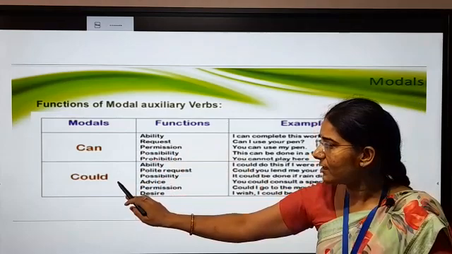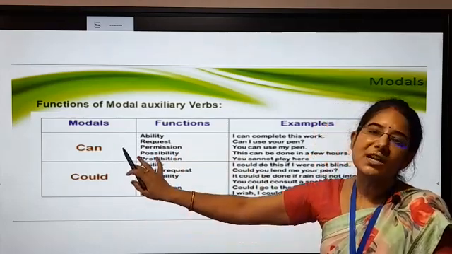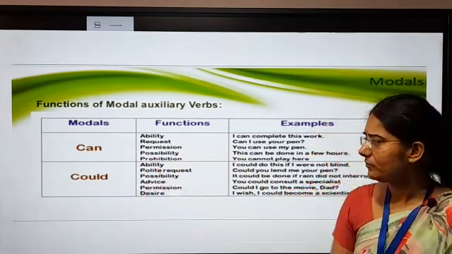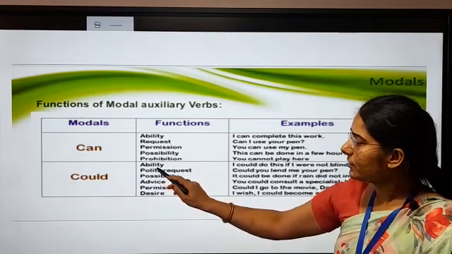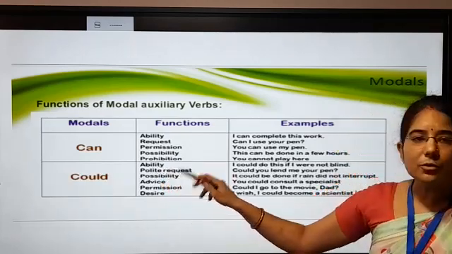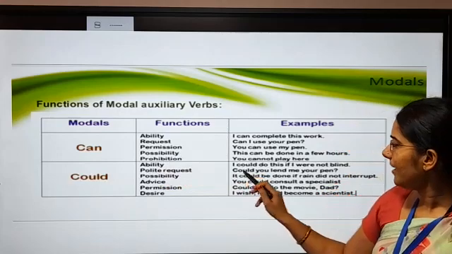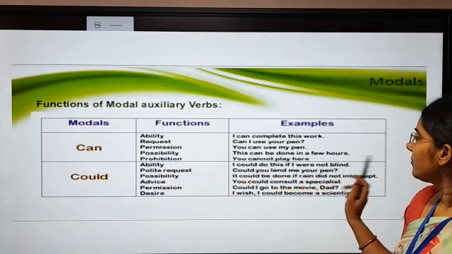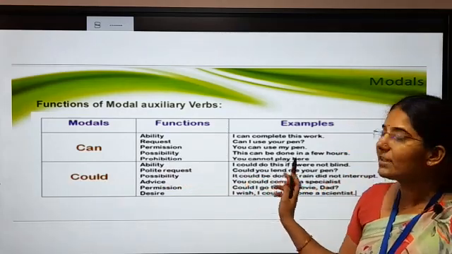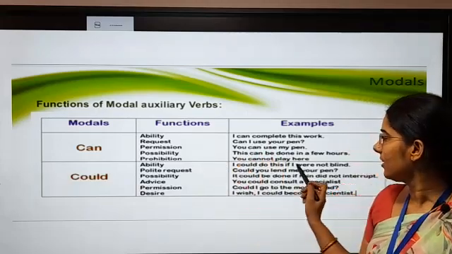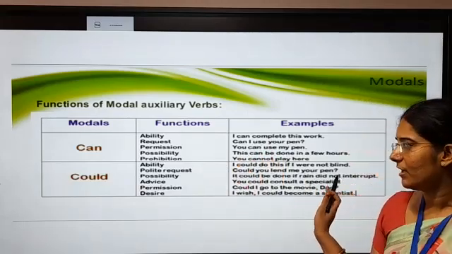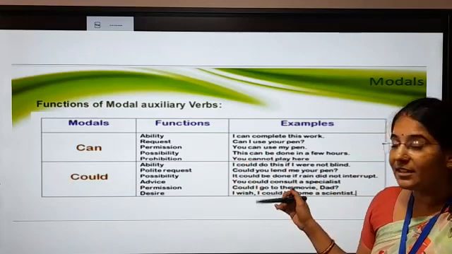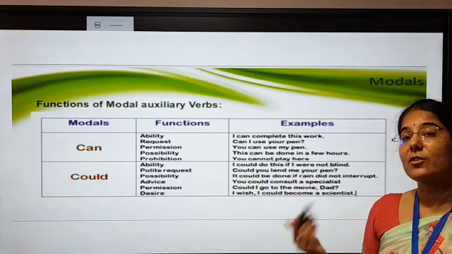Now the next one is the could. Could is the past form of can. So here we also use it for ability. I could do this if I were not blind. It means this sentence shows the past tense, कि मैं ये काम कर सकता था अगर मैं blind नहीं होता. This shows the ability. I can do this work if I were not blind.